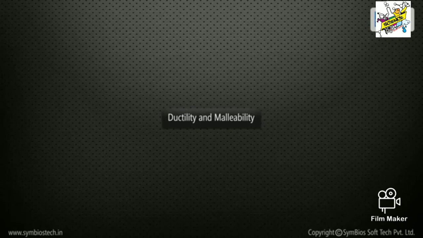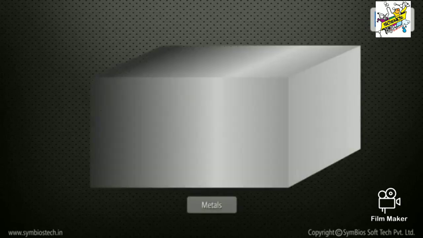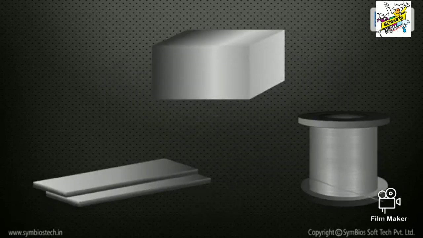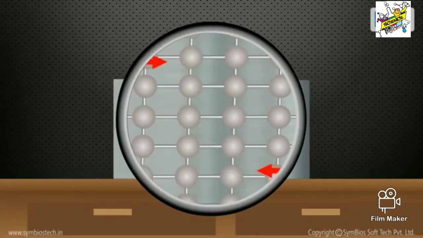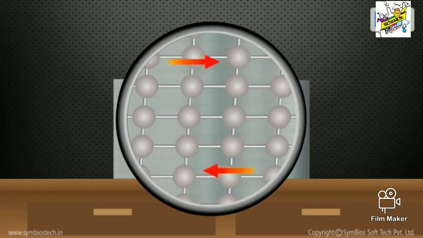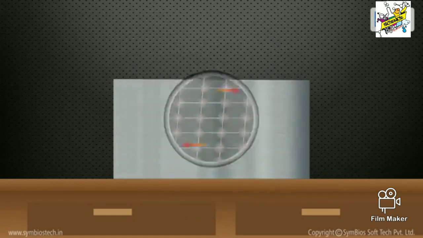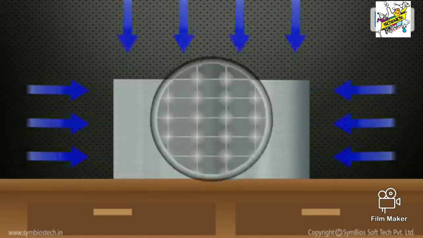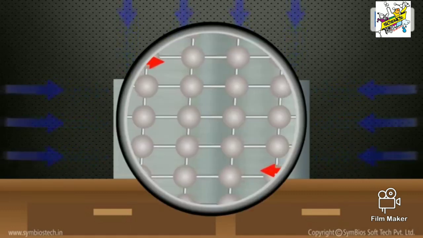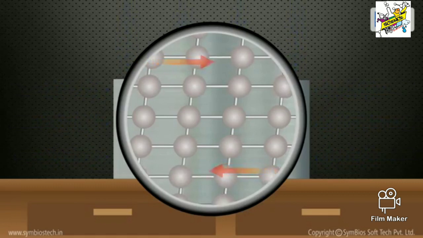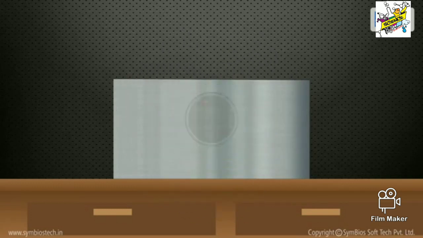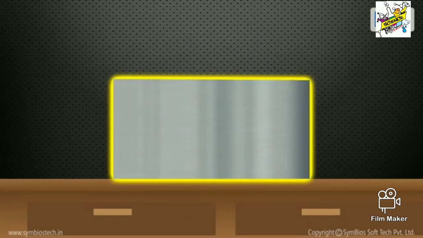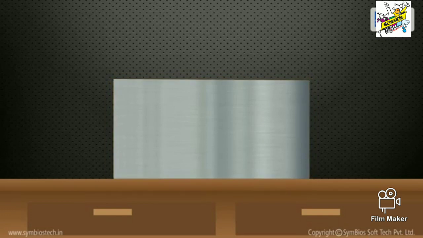Ductility and malleability. Metals exhibit both the properties. This is possible because the atoms can roll over each other without breaking the metallic bond. Under influence of stress, the atoms start rolling, and in absence of stress, they fall back to the original position without breaking the bond. This phenomenon makes metals elastic.